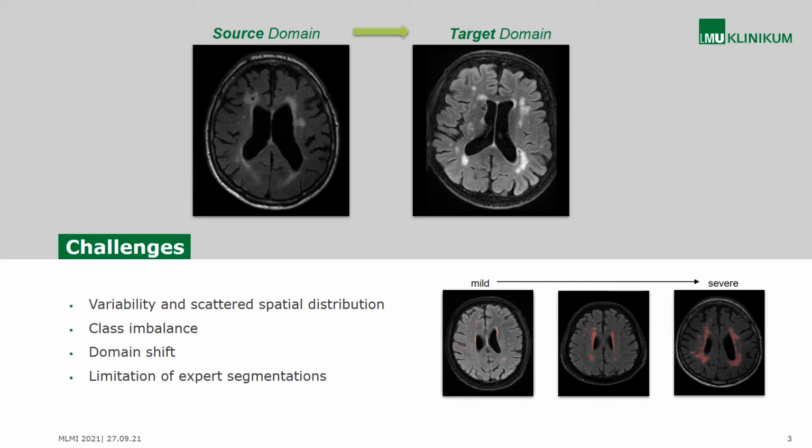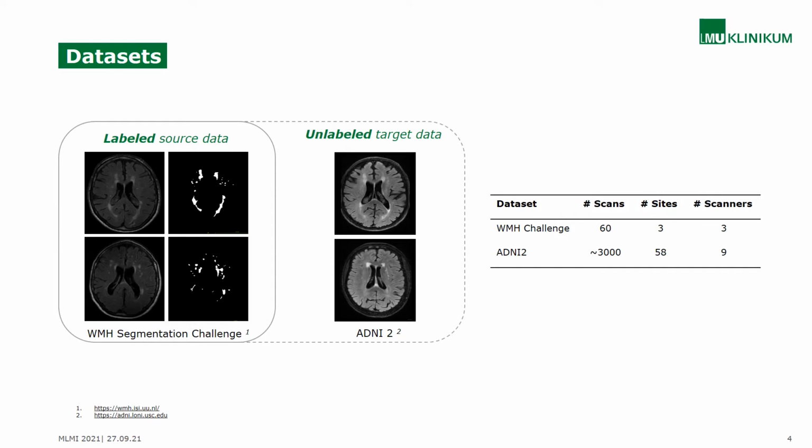The available data usually cannot cover the wide range of MRI acquisition protocols, scanner types, or patient statistics, which leads to the problem of domain shift when applying the trained models to unseen data. In our work, we use the dataset from the white matter hyperintensity segmentation challenge as our labeled source data. But our goal is to apply the model to the ADNI2 database, which contains a large amount of scans from different sites and scanner types. We used an unsupervised domain adaptation approach to deal with the domain shift between our source and target data.